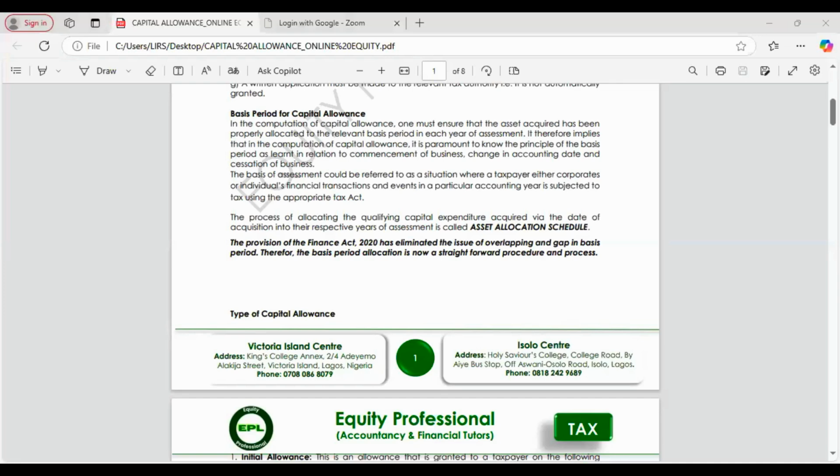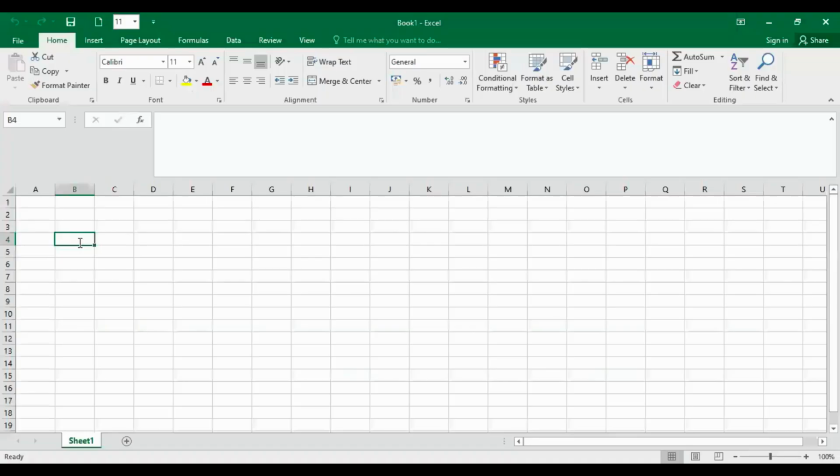Assuming we have a tax year of 2020 and a basis period of 1/4/2020 to 31/12/2020. Let me use the preceding year, 2019, to 31/12/2019.